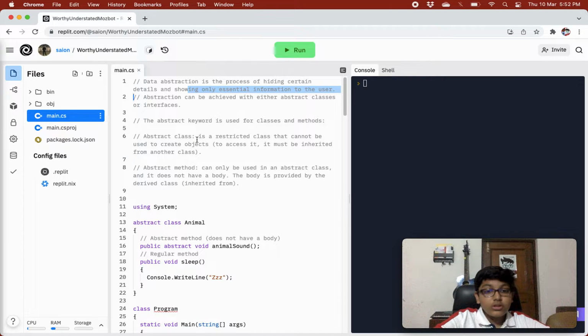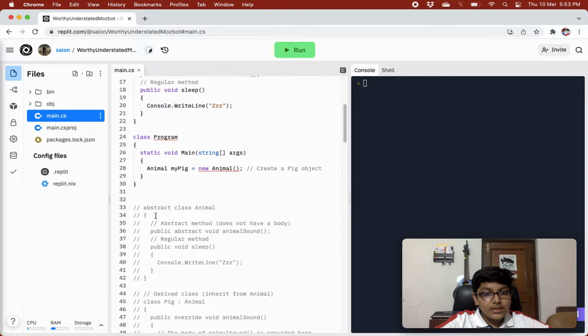There is also an abstract method that can only be used in an abstract class, and it does not have a body. You don't give a body to an abstract method. The body is provided by the derived class, the class that inherits from the abstract class, that provides the body for our abstract method.